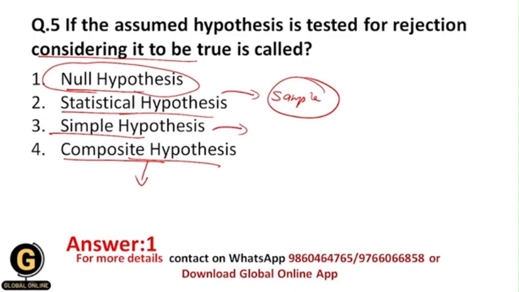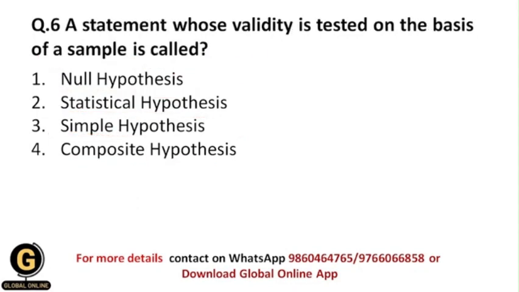And that's why here your correct answer is null hypothesis. Next, a statement whose validity is tested on the basis of a sample is called. Now this kind of concept we have seen in the previous question: what is the type of hypothesis whose validity is tested based on the sample? Whether it is null hypothesis, statistical hypothesis, simple hypothesis, or composite hypothesis.